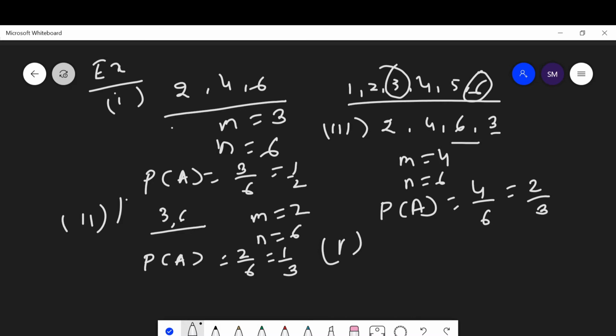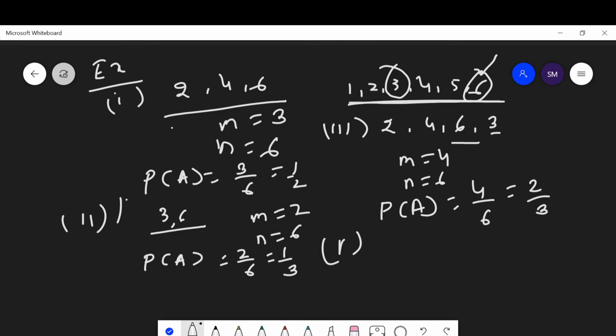In the last question, it was an even number or a multiple of 3. Here the question says an even number and a multiple of 3. This number must be an even number and a multiple of 3. The even number which is a multiple of 3 out of all 6 outcomes is only 6.